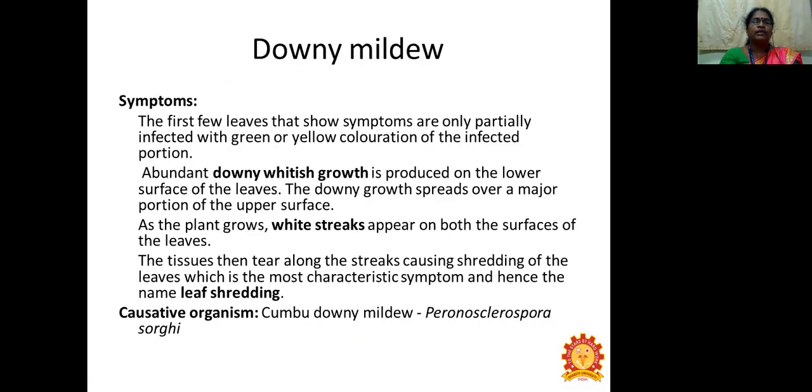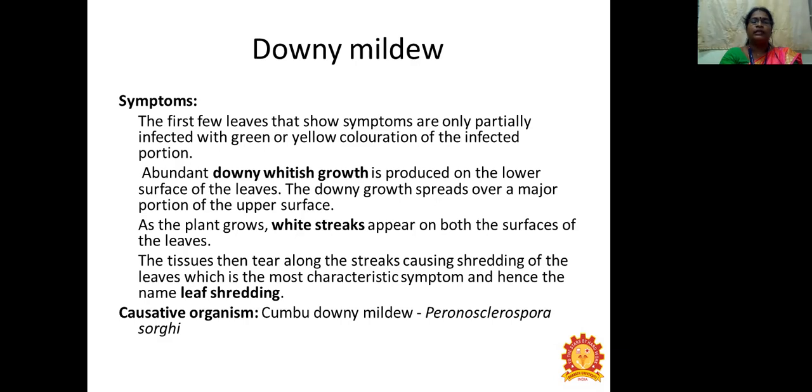So the next fungal disease is downy mildew. Symptom: the first few leaves that show symptoms are only partially infected with green or yellow coloration of the infected portion. Abundant downy white growth is produced on the lower surface of the leaf. The downy growth will spread over a major portion of the upper surface. As the plant grows, white streaks appear on both surfaces of the leaf.